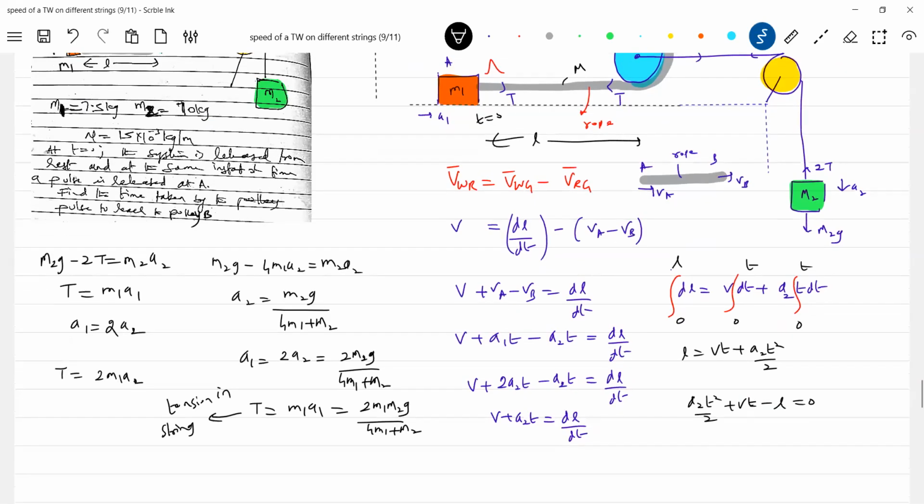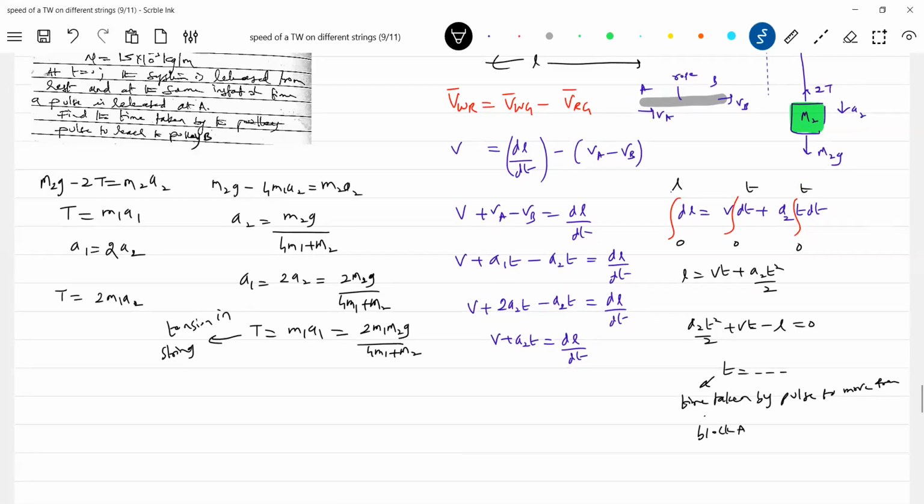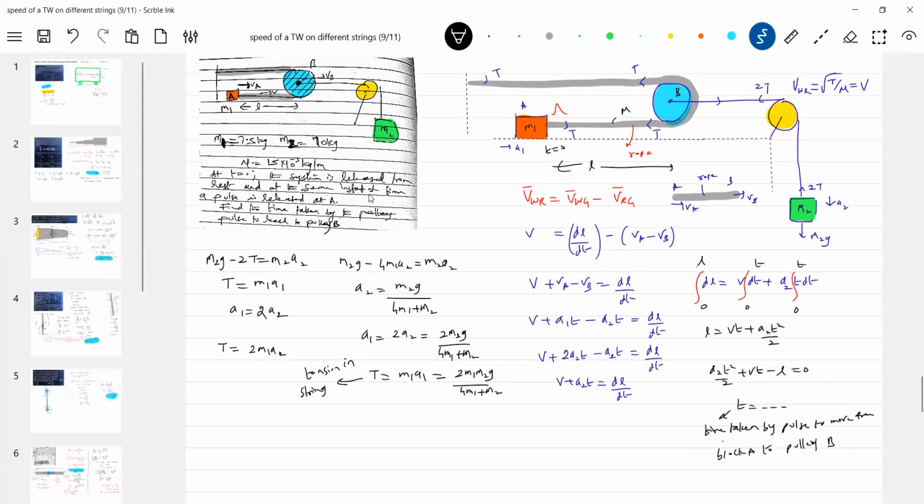Can you solve? I'll leave it. What is this? Time taken by the pulse to move from A to B. You have to work it out. I don't have the answer. I just assumed some values.